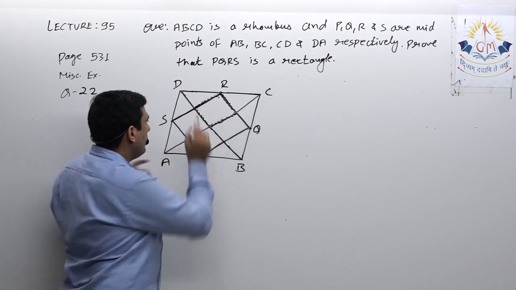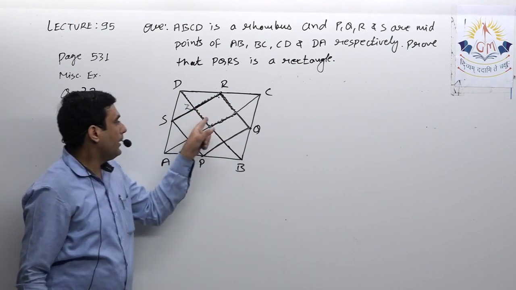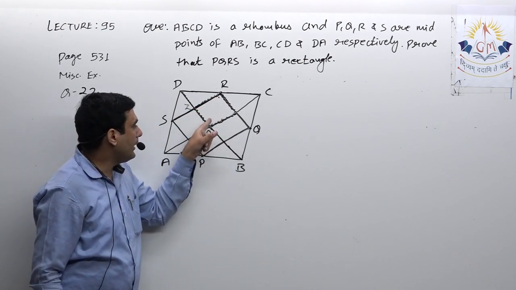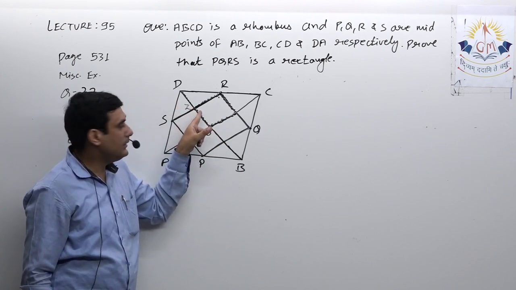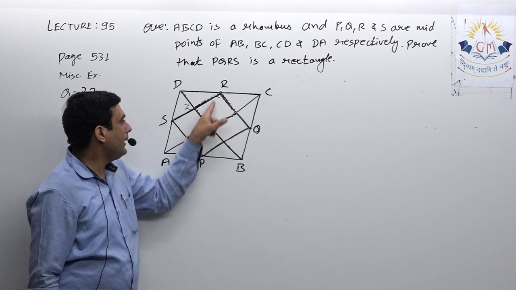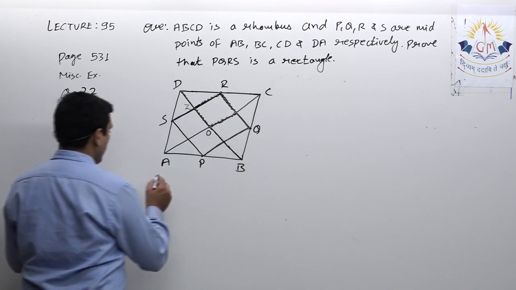Let the point be Z on OQ. Now this is a parallelogram, so opposite angles will be equal, and angle O is already 90 because diagonals of a rhombus bisect each other at 90 degrees. As O will be 90, R will be 90. Okay, so let us start its proof.